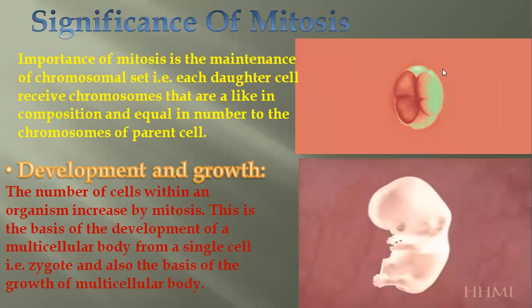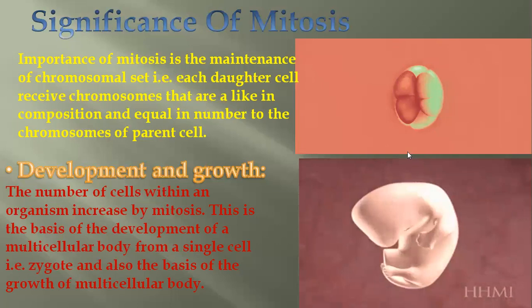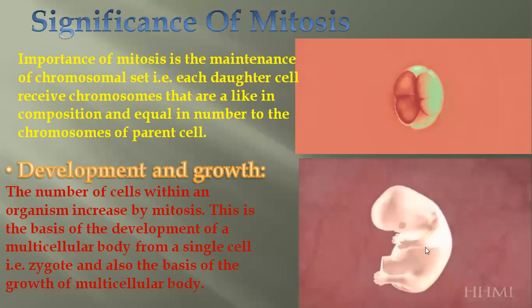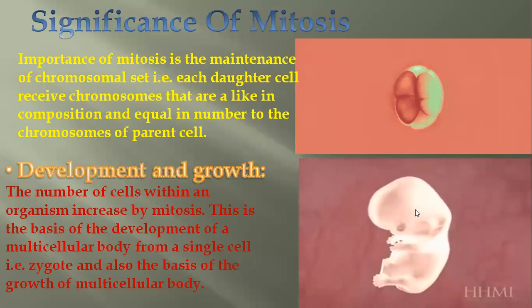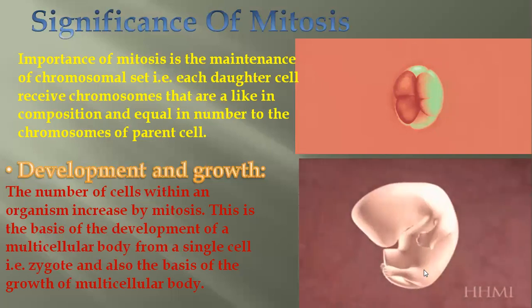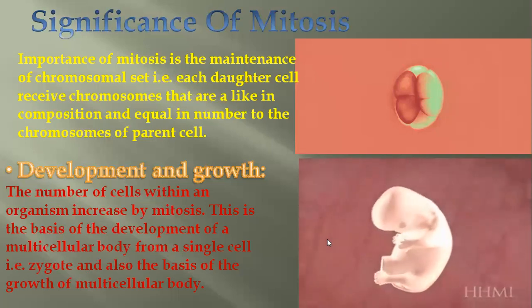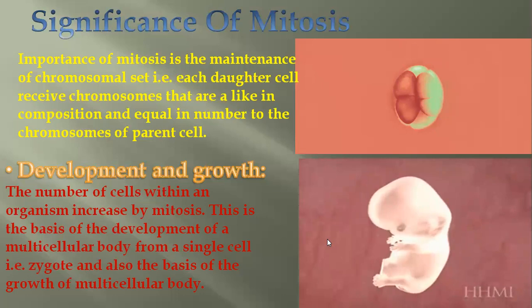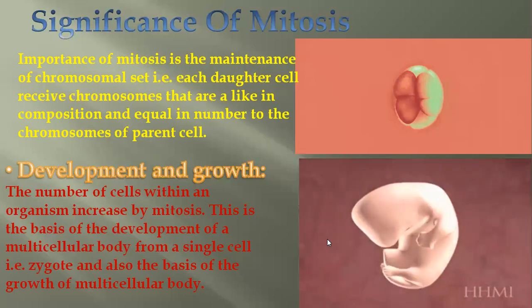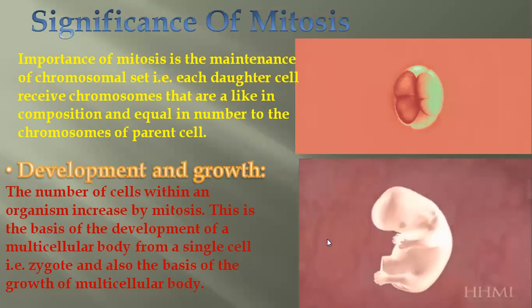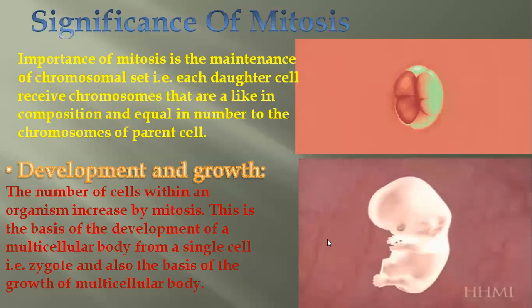After that, the cell gets differentiated, like they are changed into different organs and organ systems, and then an organism is formed. So mitosis is very, very important regarding the development and growth of an organism.